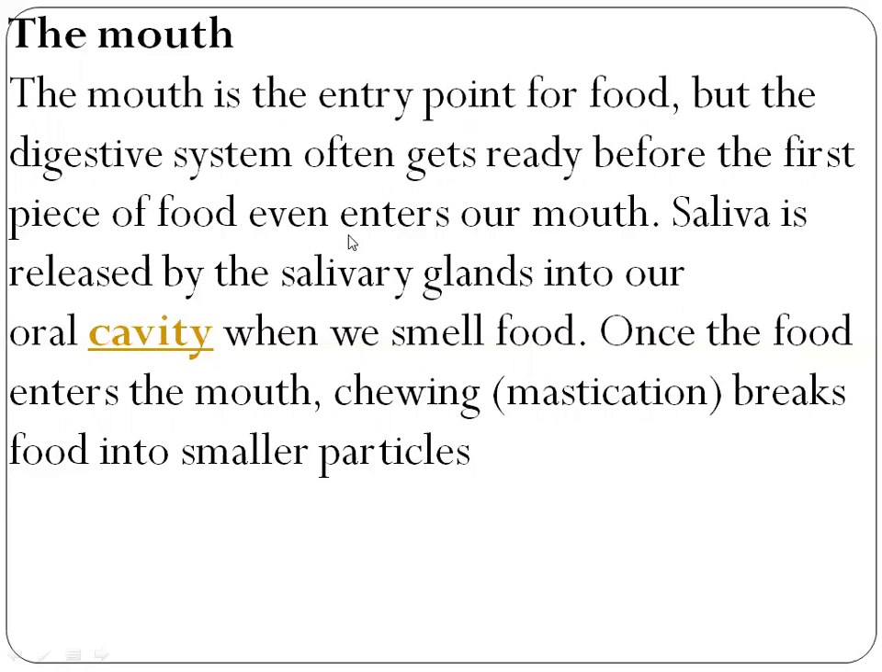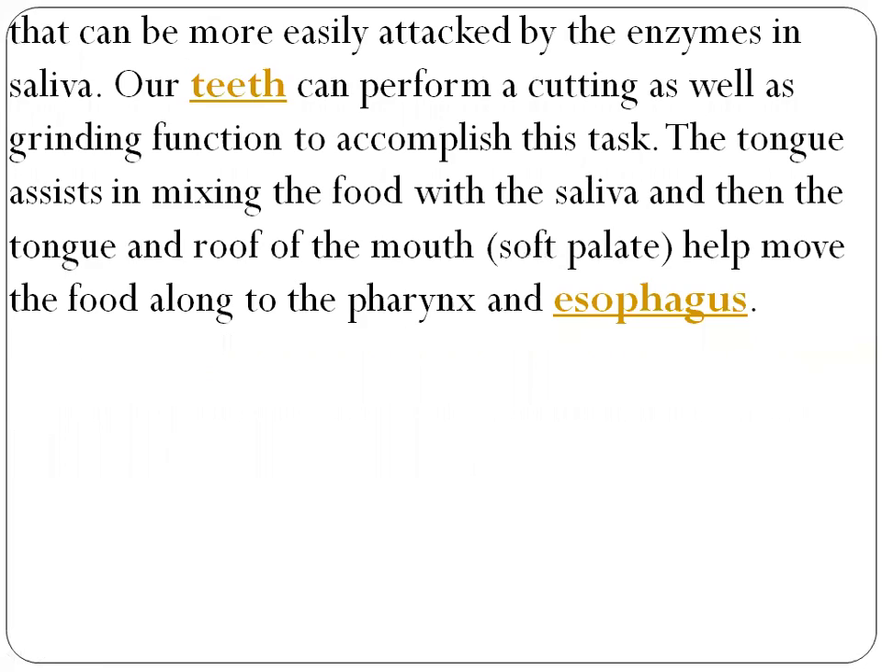The mouth is the entry point for food, but the digestive system often gets ready before the first piece of food even enters our mouth. Saliva is released by the salivary glands into our oral cavity when we swallow food. Once the food enters the mouth, chewing breaks food into smaller particles that can be more easily attacked by the enzymes in saliva. Our teeth perform cutting as well as grinding functions to accomplish this task. The tongue assists in mixing the food with the saliva, and then the tongue and roof of the mouth, the soft palate, help move the food along the pharynx and the esophagus.